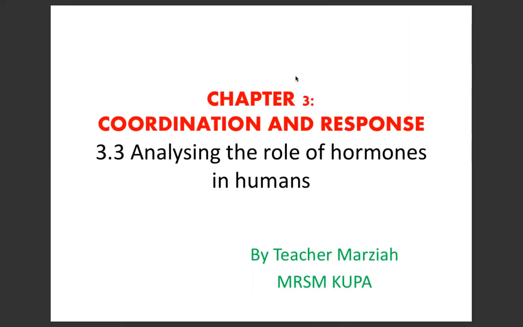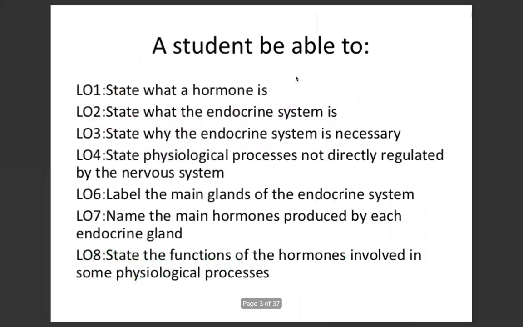Okay, subtopic 3.3, analyzing the role of hormones in humans. So we have 8 LO today. The first one is students must know what a hormone is and state what the endocrine system is, and also state why the endocrine system is necessary. LO number 4, state the physiological processes that are not directly regulated by the nervous system.